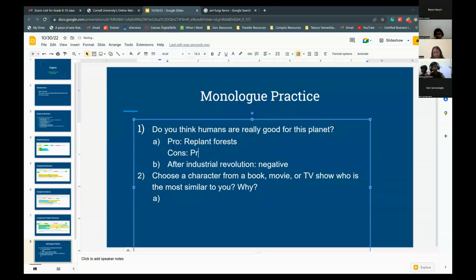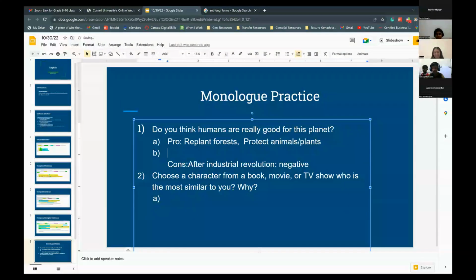And sometimes they destroy them and make factories. Because of that there is air pollution. Let's do the cons.